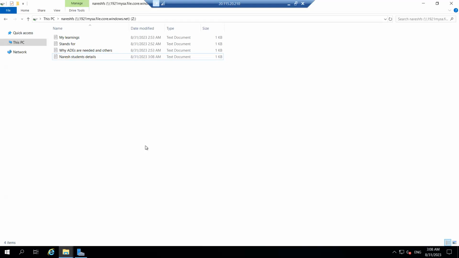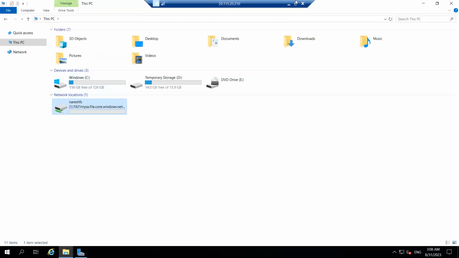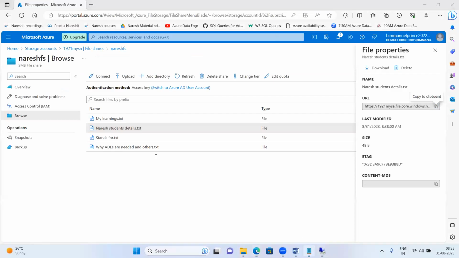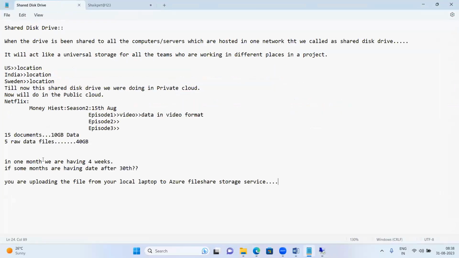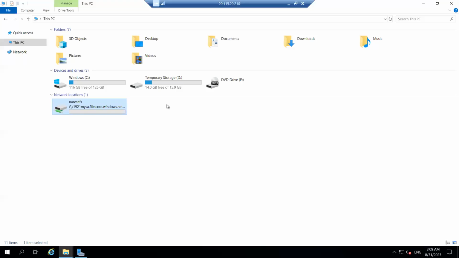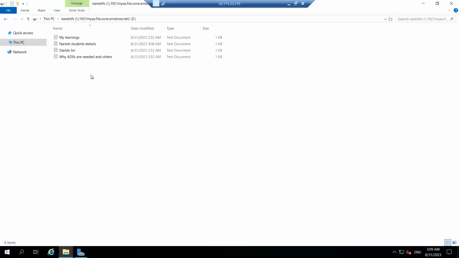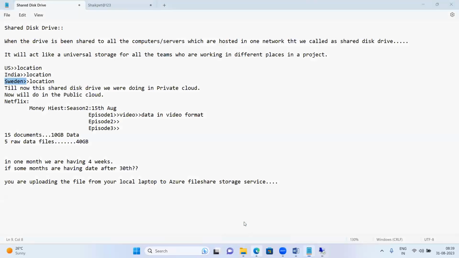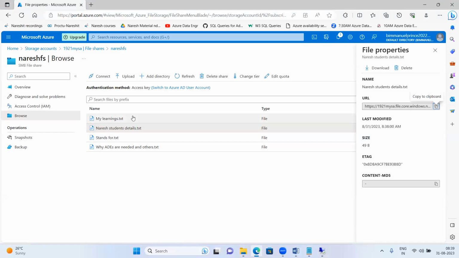Getting, guys? Am I making sense or not? Yes or no? This is the magic of file share server. Now, every member in your team, whether he is working in India, in the US, in Sweden, Europe, wherever, whatever the team is saving as project related documents will automatically get placed and created inside the cloud file share storage services. That's the beauty.